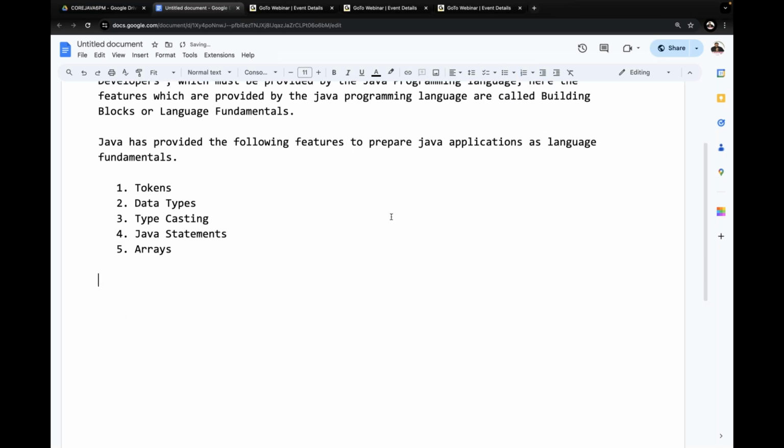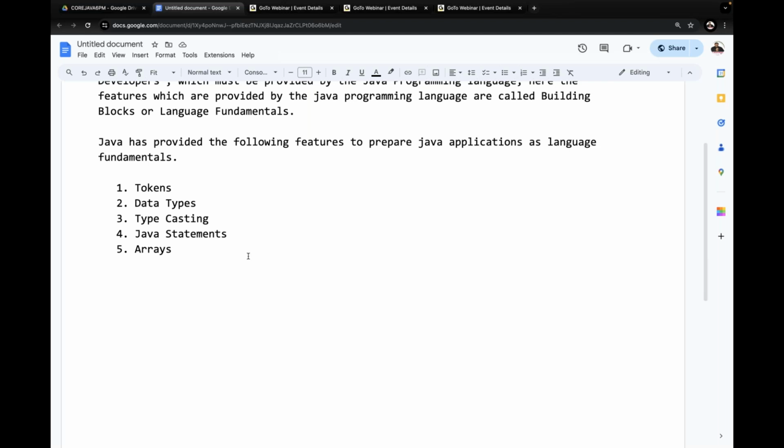First is tokens, next is data types, typecasting, Java statements, and the last one is arrays. These are all five building blocks we require to prepare Java applications. Now our requirement is to go one by one. Here we are going to understand the points. First of all, we need to start with tokens.